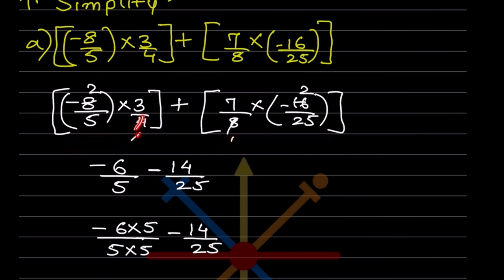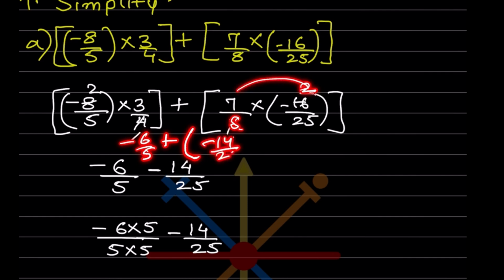So now what I can do, 4 ones are 4, 4 twos are... So this is going to be minus 6 over 5. Now I can also write one step if you want, minus 6 over 5 plus, and let me solve this bracket here. So if you are getting confused, we can do that way. So here 8 ones are 8 and 8 twos are... So this is going to be minus 14 over 25. So now you can write this step, and then you can get plus minus is minus 14 by 25, or you can directly write this step, it's up to you.